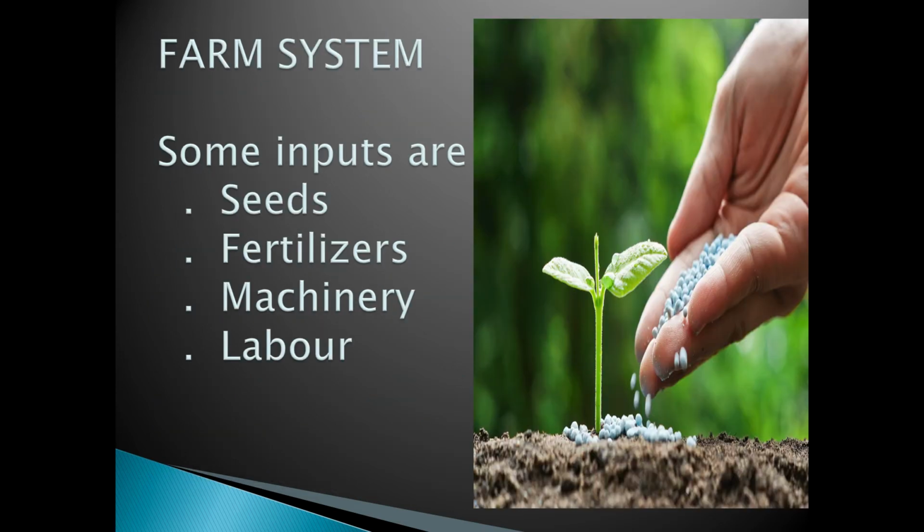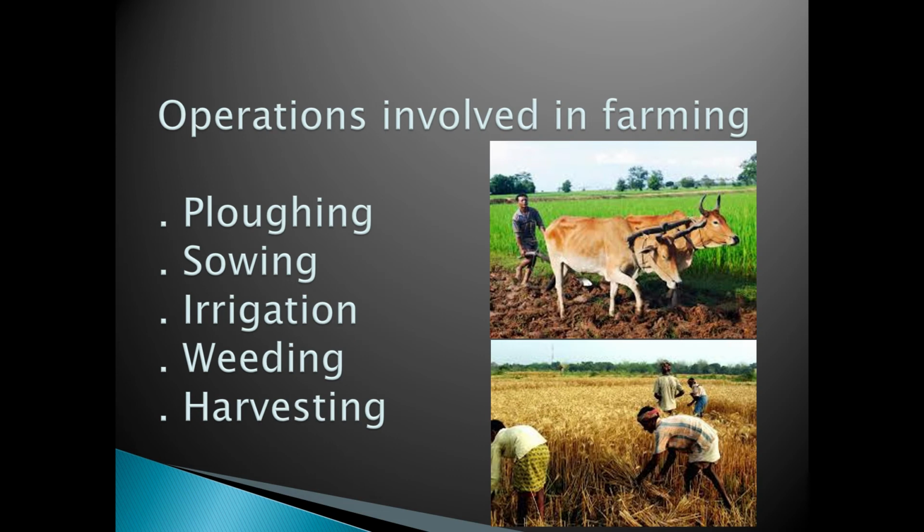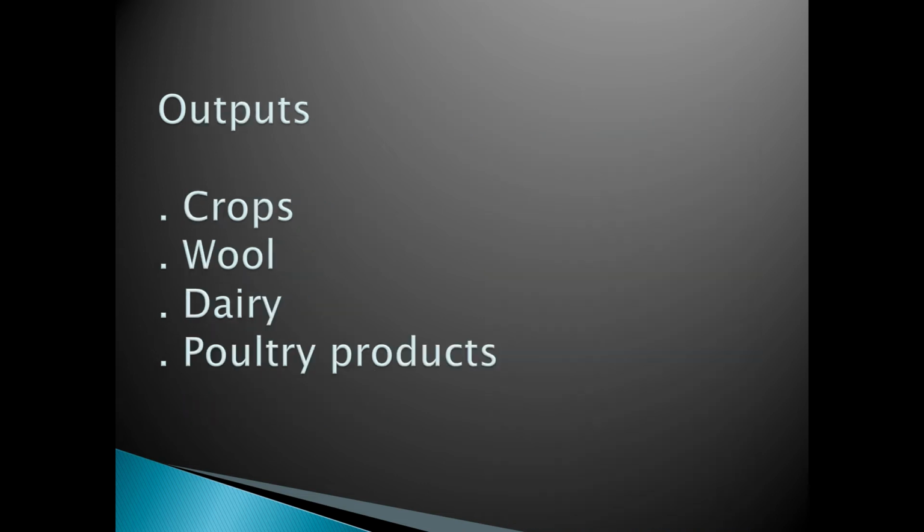So now we are going to learn the farm system. Some inputs needed are seeds, fertilizers, machinery, and labor. Along with these inputs, we will perform some operations. Those are ploughing, sowing, irrigation, weeding, and harvesting. By doing these inputs and operations, we will get the outputs, that is crops. From rearing animals, we will get outputs like wool, dairy products, and poultry products.